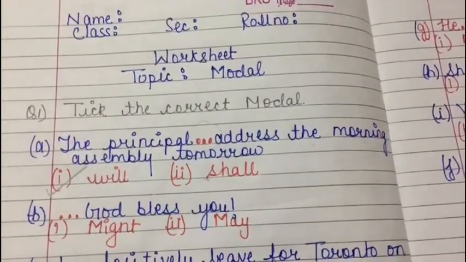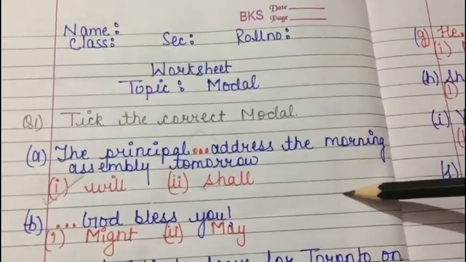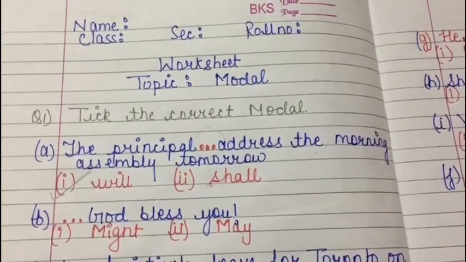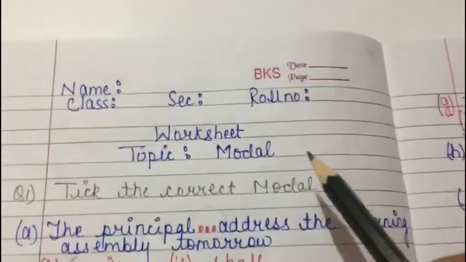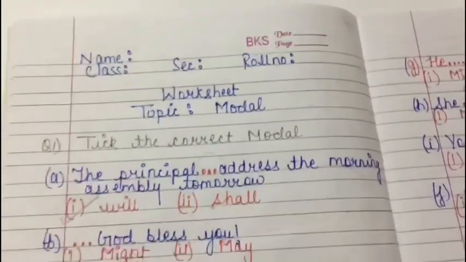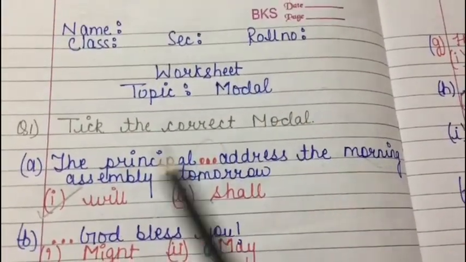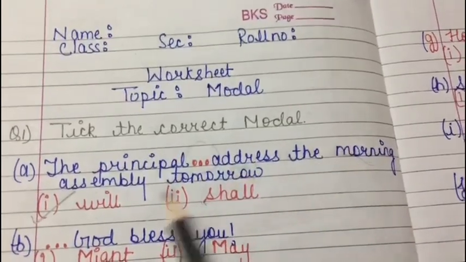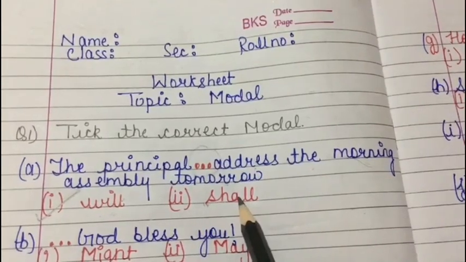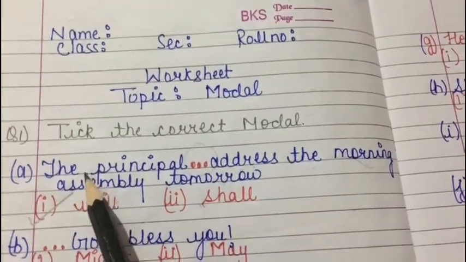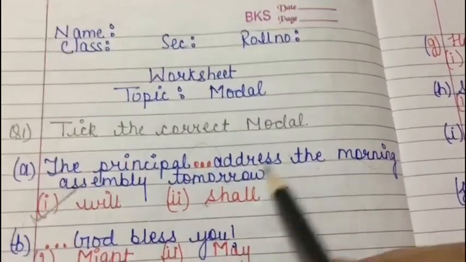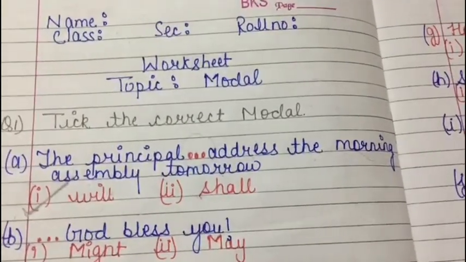So students, now we are done with the revision of modals. Now this is a worksheet that you all have to solve, which is in MCQ form. What you have to do is just choose the right answer. Here you have to write your name, then your class, then section, and then roll number. So the first question is, take the correct modal: The principal address the morning assembly tomorrow. Two options have been given to you. You just have to take the correct option. So the answer will be, the principal will address the morning assembly tomorrow. In this way you have to solve the rest of the questions.